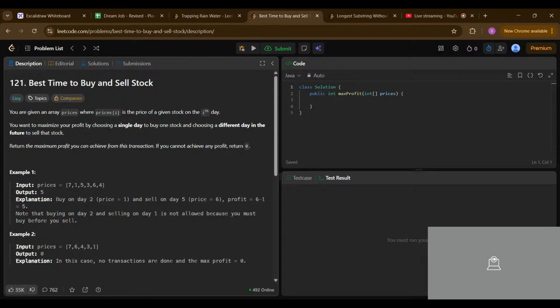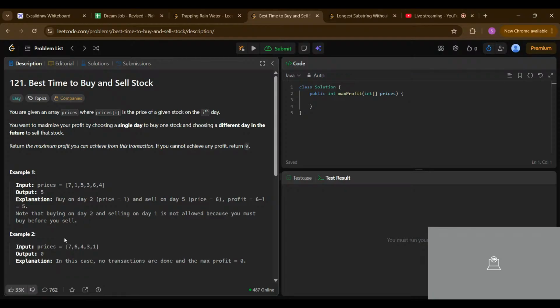Our condition is that you can choose a single day to buy and another day to sell, in a future day only, not the past. And if there is no maximum profit, just return zero.